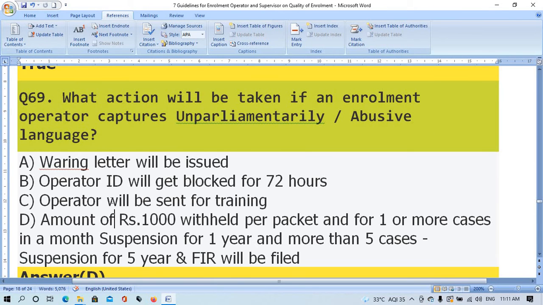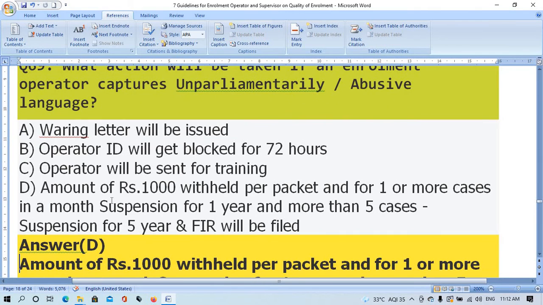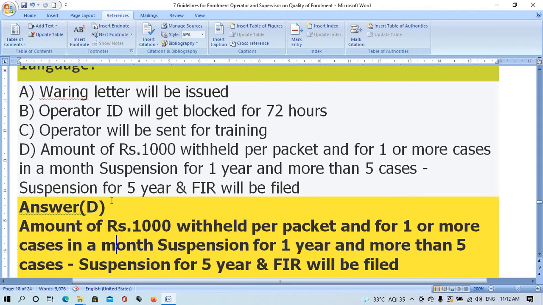Option D, amount of rupees 1000 withheld per packet, and for one or more cases in a month, suspension for 1 year, and more than 5 cases, suspension for 5 years and FIR will be filed. The right answer is option D, amount of rupees 1000 withheld per packet and for one or more cases in a month, suspension for 1 year, and more than 5 cases, suspension for 5 years and FIR will be filed.